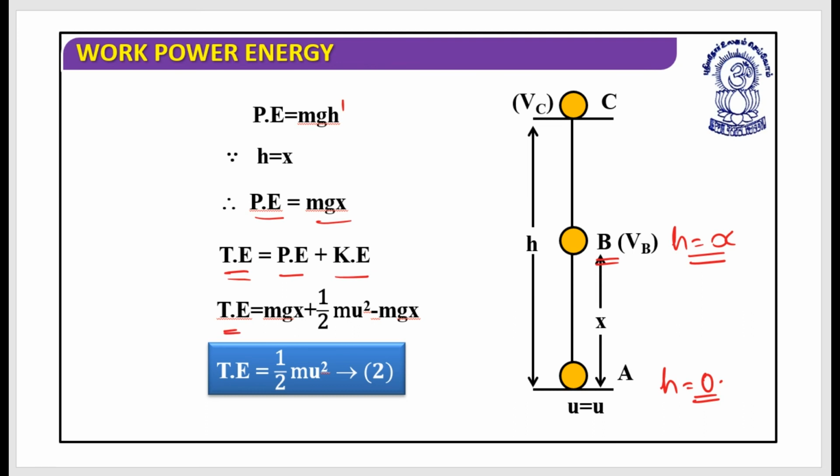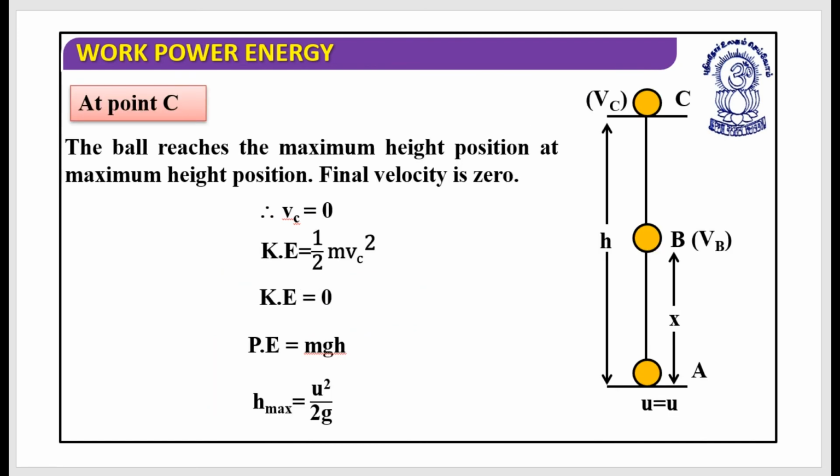Total energy can be written as mgx plus half m u square minus mgx. This mgx and this mgx go away, and the total energy could be written as half m u square. This is the value of total energy I have written over here so that we can check it. So at position B, I have received the total energy which is half m u square. Now let's check this at point C.